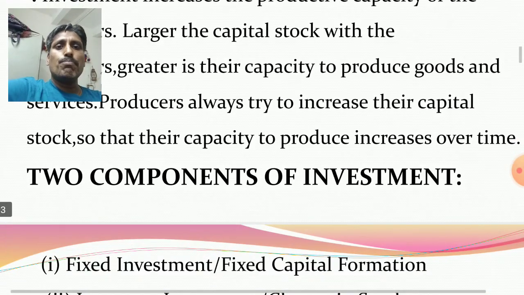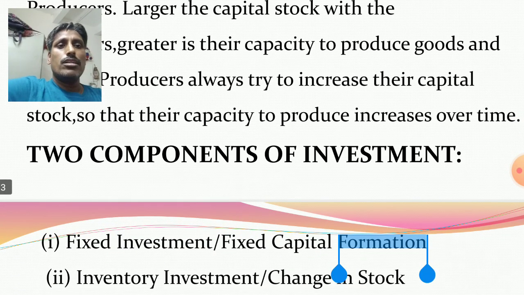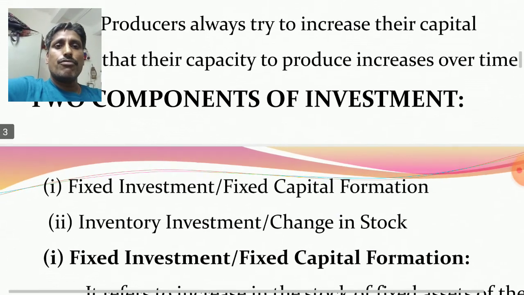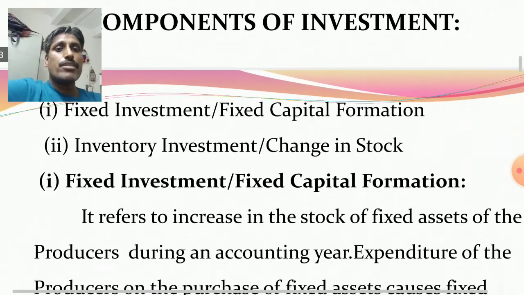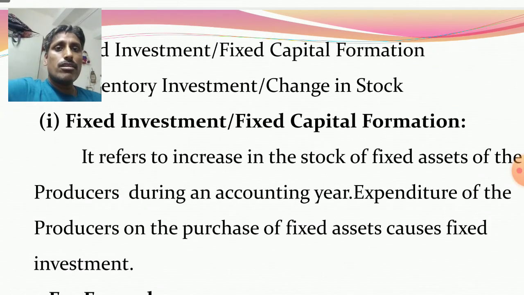So two kinds of investment. One is fixed investment or fixed capital formation. Another one is inventory investment or change in stock. So just remember two components of investment. First one, fixed investment. Fixed investment means investment on fixed assets.